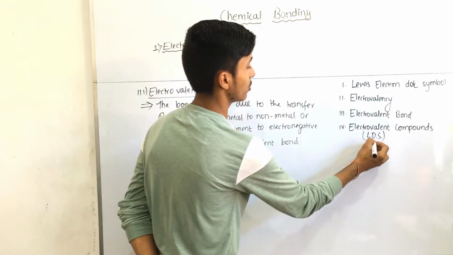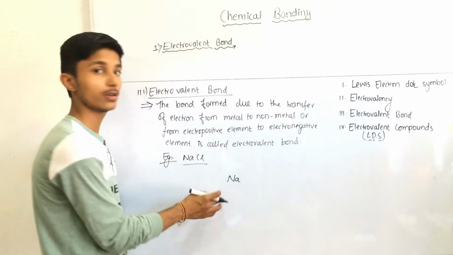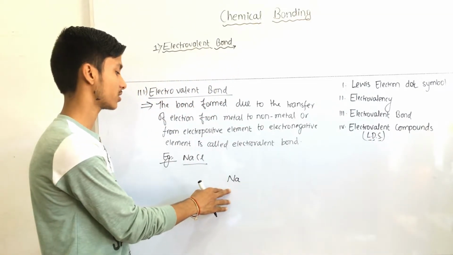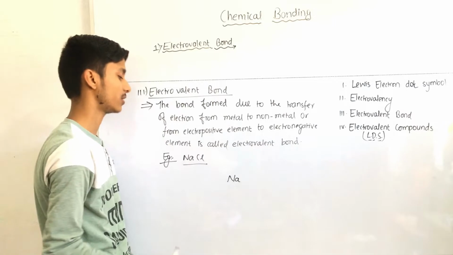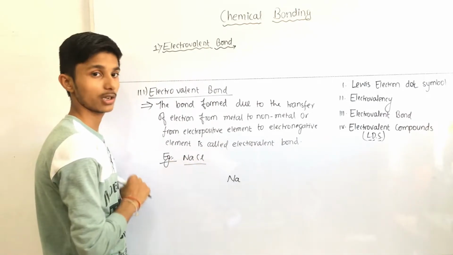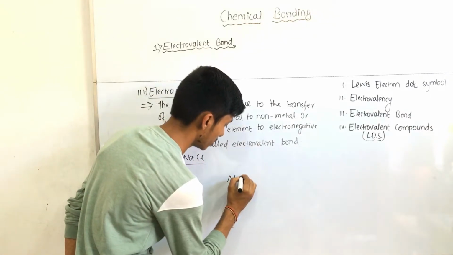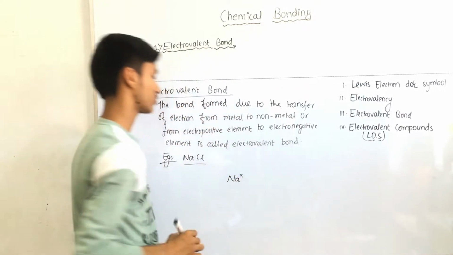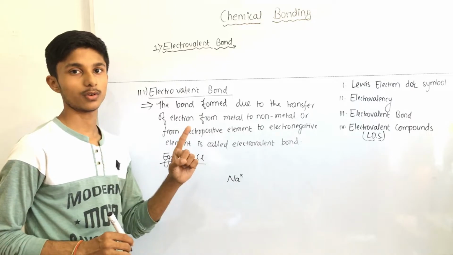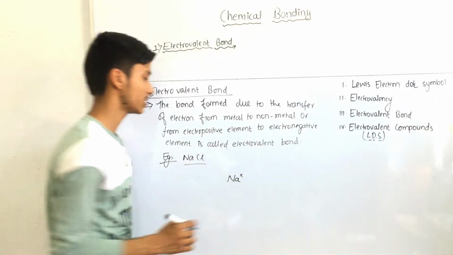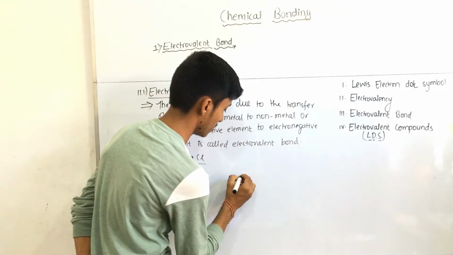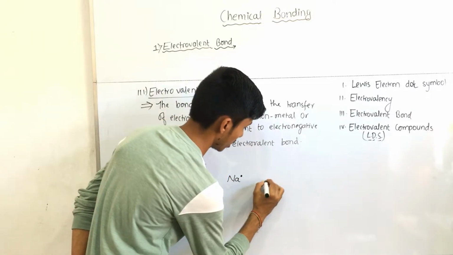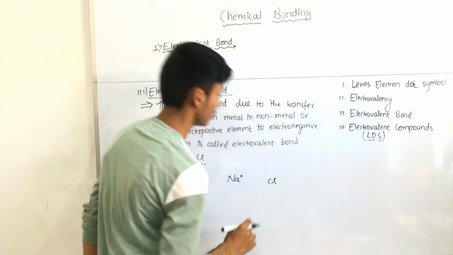We are going to draw the electron dot structure to show the formation of electrovalent bond in NaCl. We know the valence electron of sodium is 1, so we denote this 1 by using a dot.